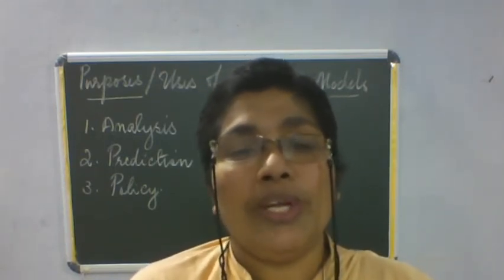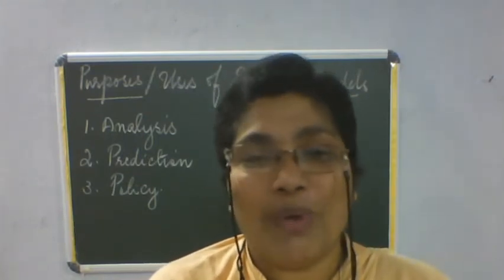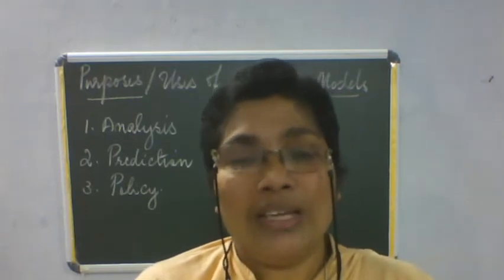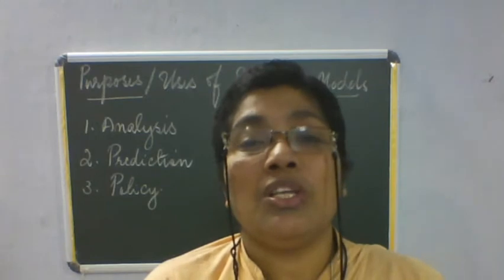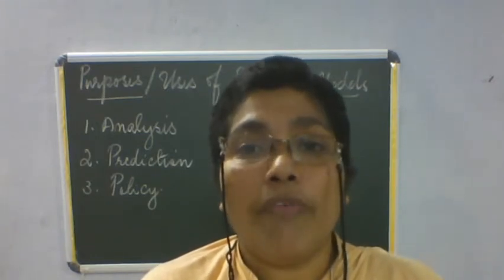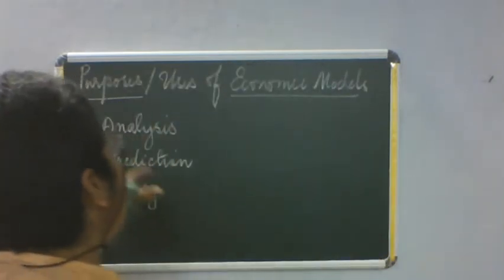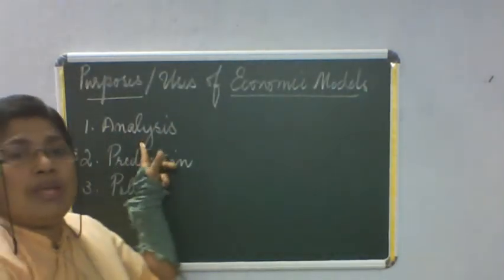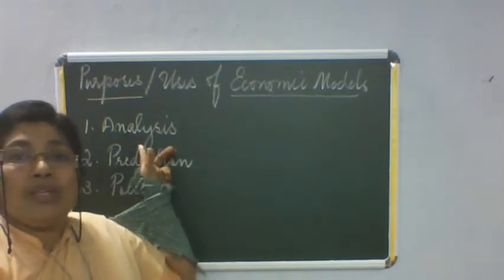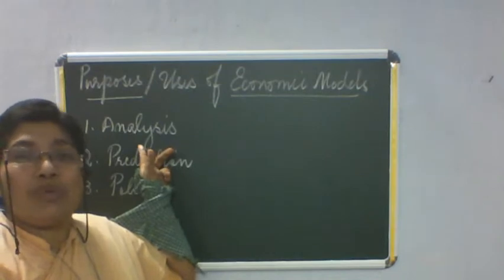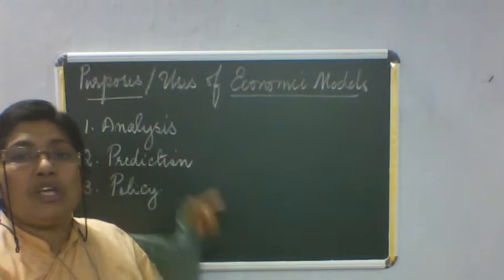However, there are three important uses for economic models, which is said in the book of Koutsoyiannis. We can see which are those three important uses or purposes of constructing an economic model. The first one is analysis. What do you mean by analysis? Analysis is nothing but explaining the behavior of economic units.